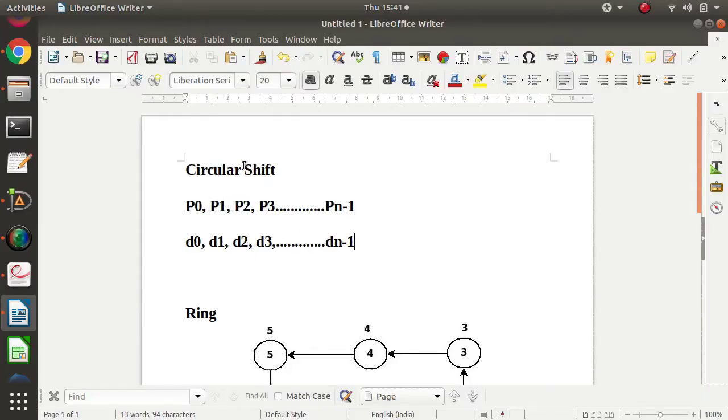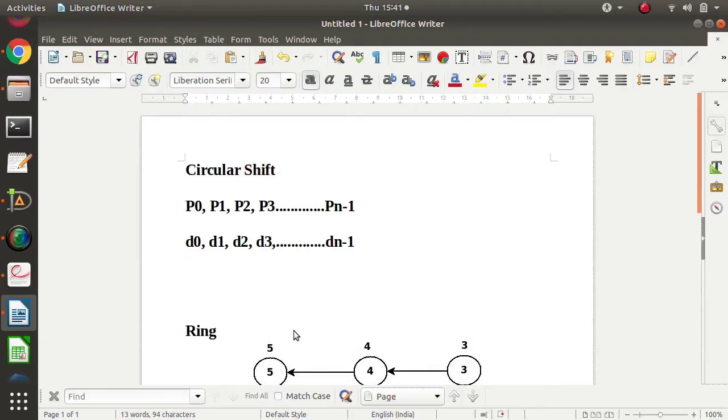Now why is it called shift? First we'll see shift and then we'll see circular shift. We'll start from the one shift. One shift means processes are sending the data to the neighboring node. So P0 is sending whatever data it has to P1. P1 is sending to P2. P2 is sending to P3. P3 is sending to P4. P4 is sending to P5. And at last, the process Pn minus 1 is sending to P0. So this is called a one shift.